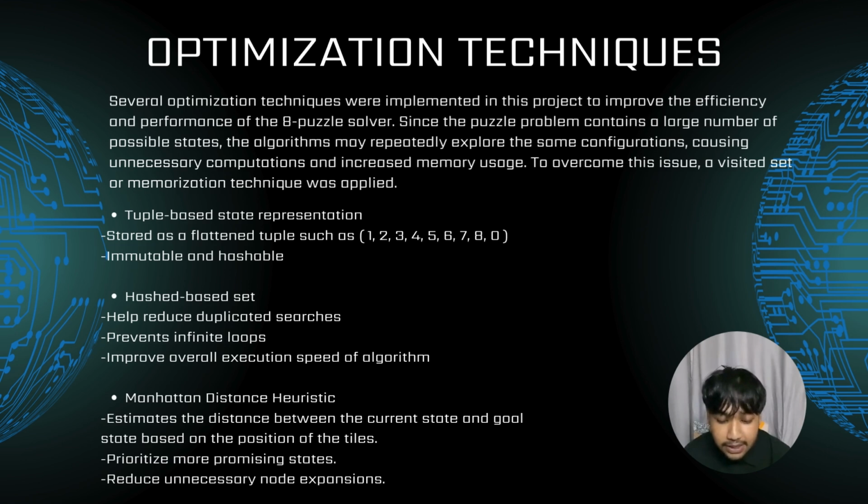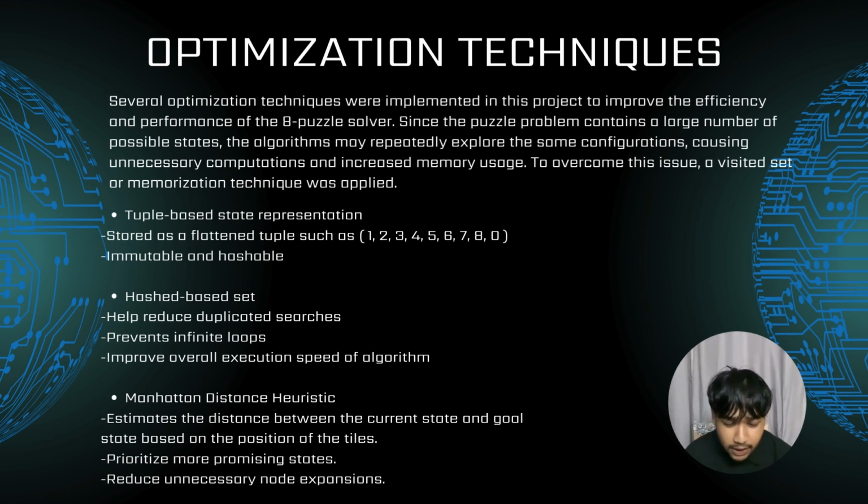Second one is hash-based set. Every explored state is stored inside a hash-based set, allowing the algorithm to quickly check whether a state has been visited before expanding it again. This optimization helps reduce duplicated search, prevent infinite loops, and improve the overall execution speed of the algorithm.